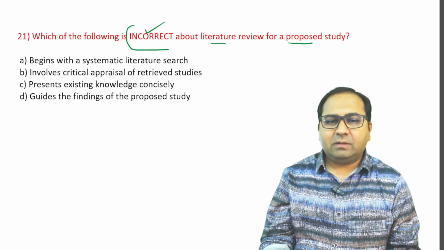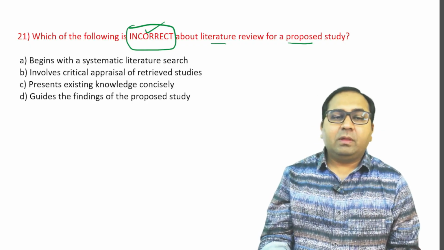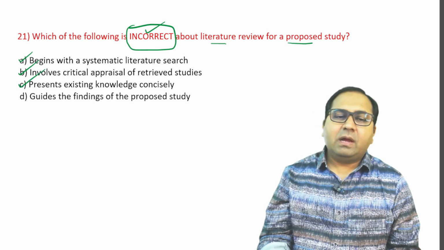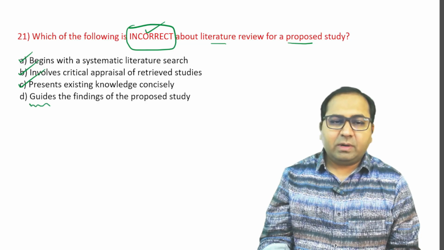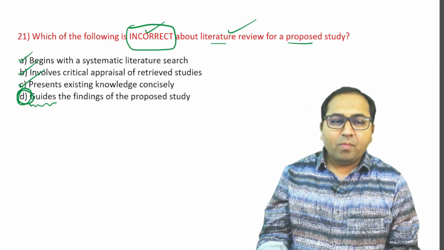So what is incorrect? One is incorrect, three are correct. Let us see the options again. A, that it begins with a systematic literature search. Yes, correct. It involves critical appraisal of retrieved studies. Yes, even this is correct. It presents the existing knowledge concisely. Yes, even this is correct. And it guides the findings of the proposed study is wrong because there is no guidance. So this is the answer for this question about the literature review.